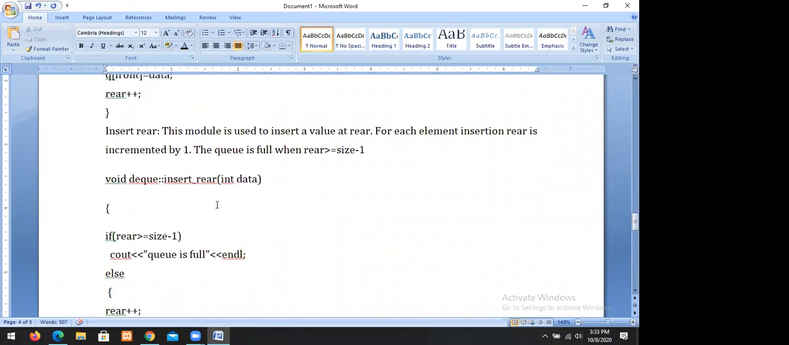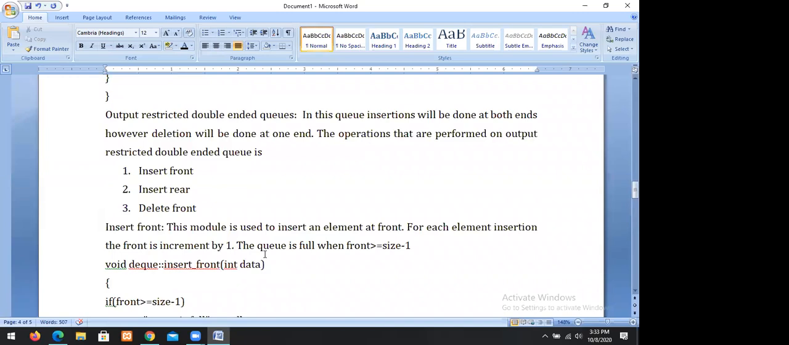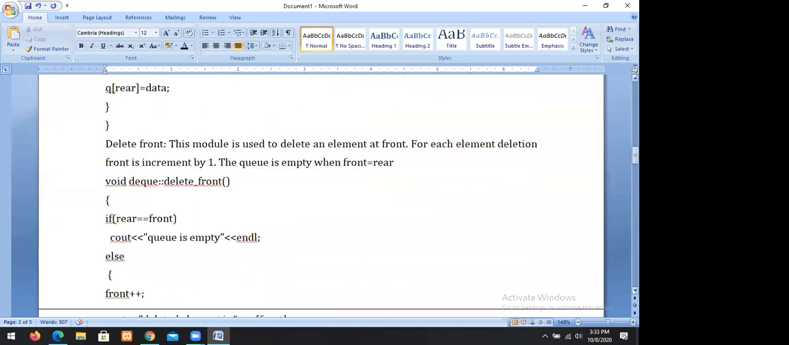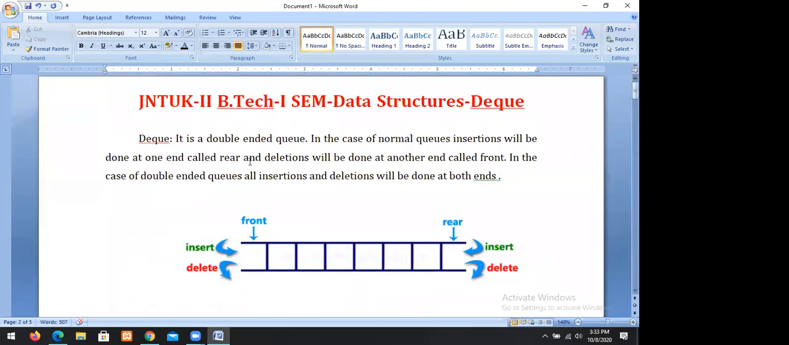Insert rare. So we always insert the elements at rare value. For each element insertion, the rare is incremented by 1. These are the different operations. This is about double-ended queues. So what is a double-ended queue? What are the different operations on double-ended queues? What is the difference from normal queues?